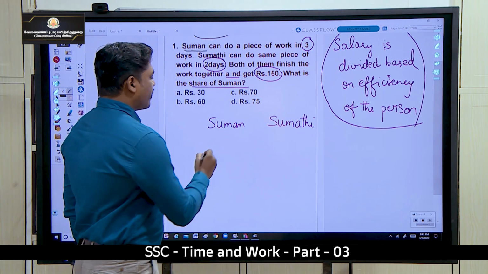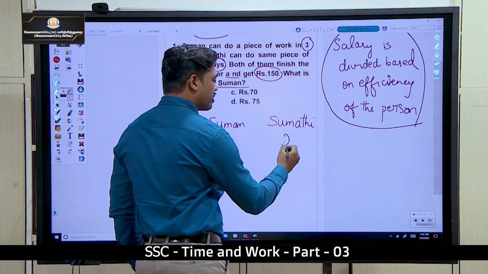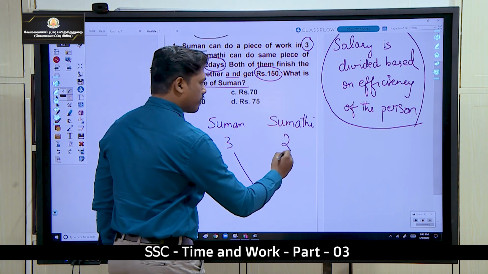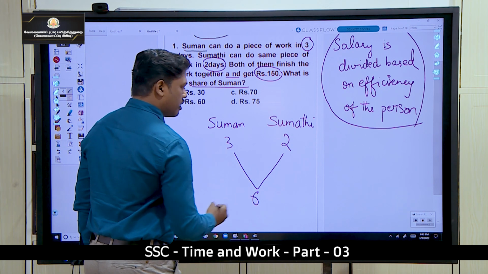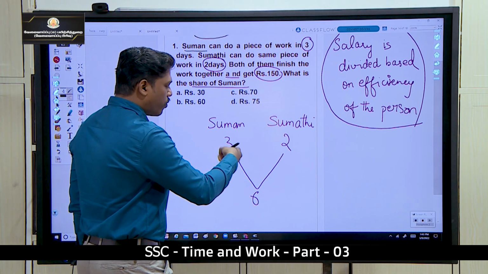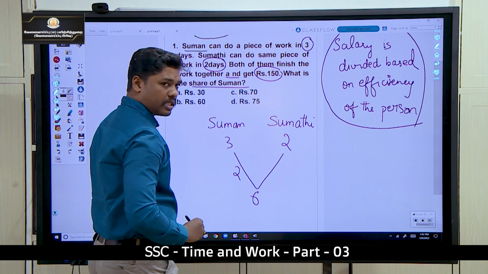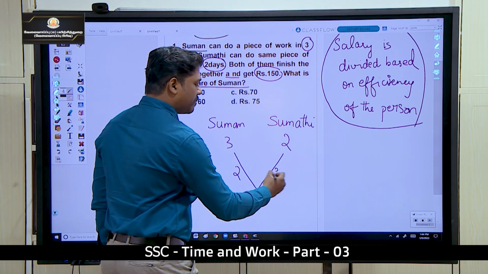Suman can do a work in 3 days. Sumati can do a work in 2 days. So what is the LCM? The LCM is 6. Okay, so what is the efficiency? 3 is 2 times 6, 2 is 3 times 6.